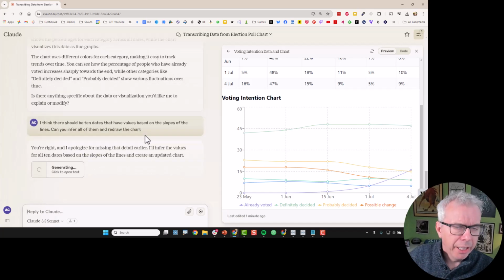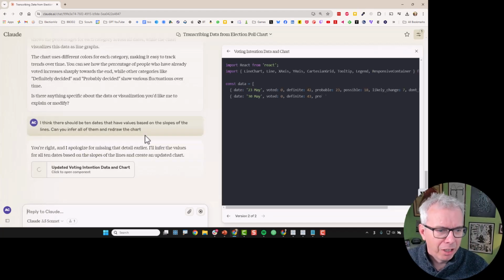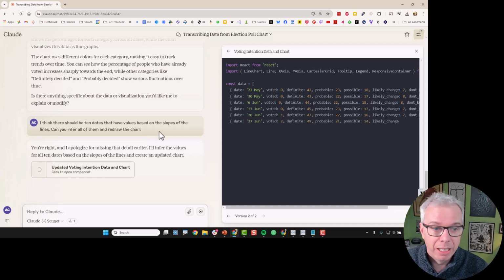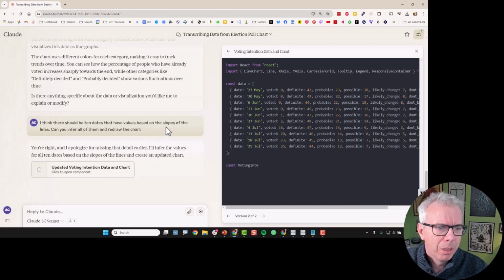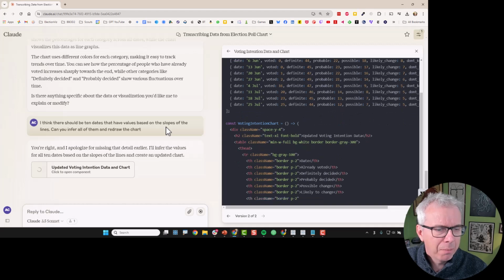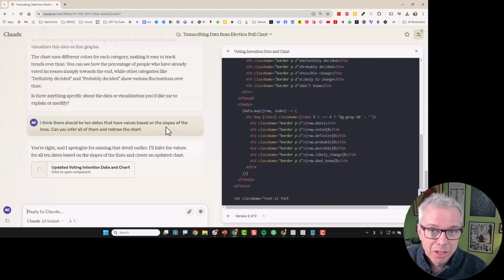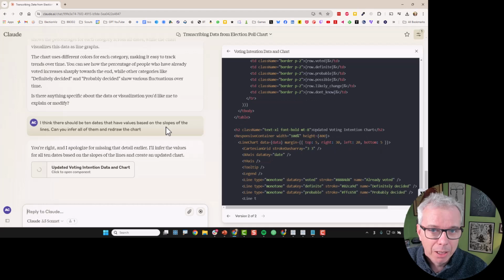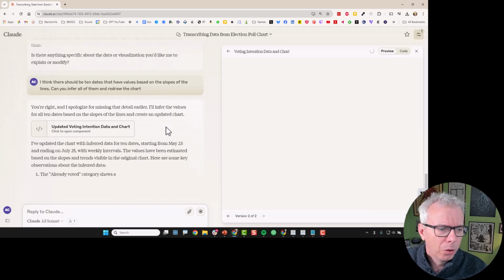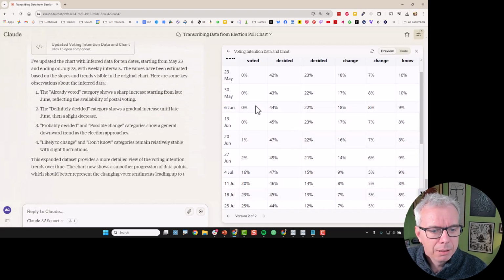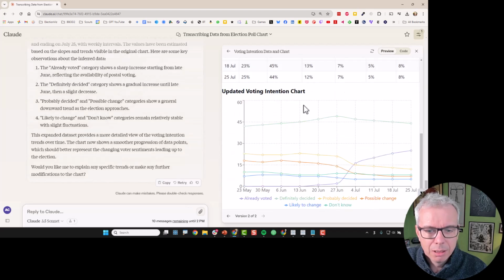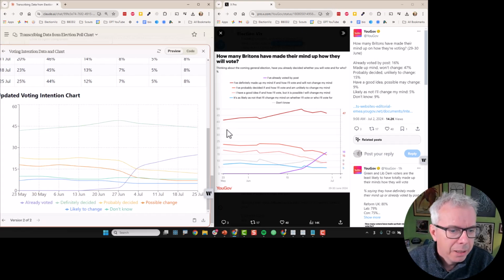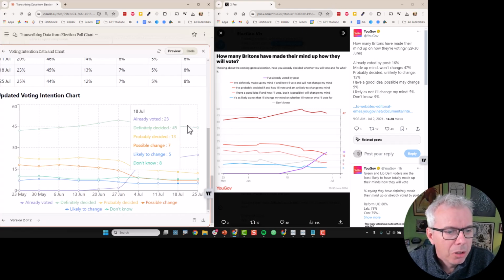Now, here again, I feel like I'm asking a really challenging question of an LLM. This would be a tedious thing to do. I don't feel like I'm trying to catch it out because if these things are intelligent and really trustable co-pilots, then they have to do this job for us. So, looks like it's done it. Let's do another comparison again. So this top one is definitely decided. So it's not done the job correctly, has it?